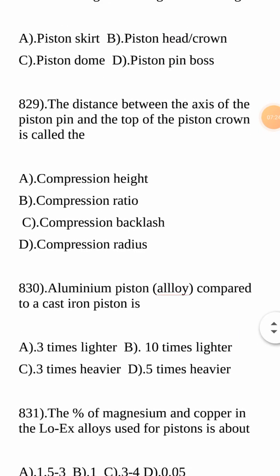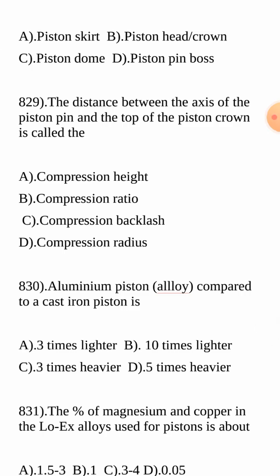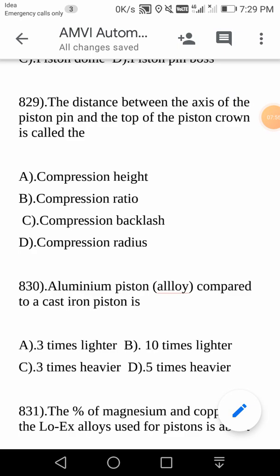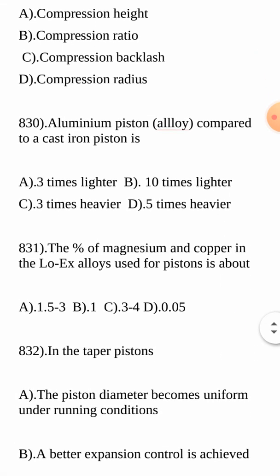Next question. This is once again a good question, boys. All the options are confusing. The distance between the axis of the piston pin and the top of the piston crown is called what? Is it compression height, compression ratio, compression backlash, or compression radius? Contrary to the other options, the correct answer is compression height. This is a good question, boys. Please underline this.